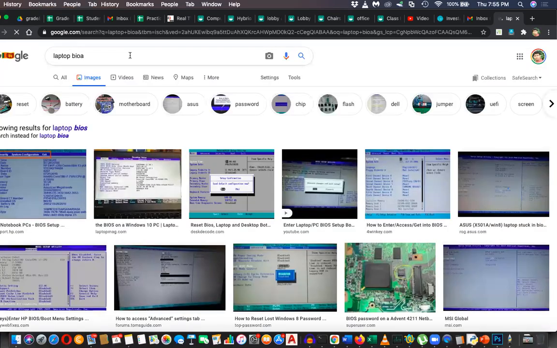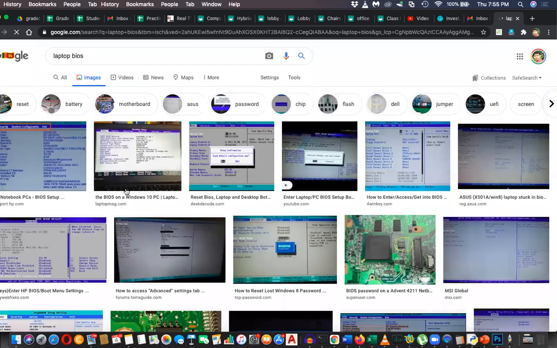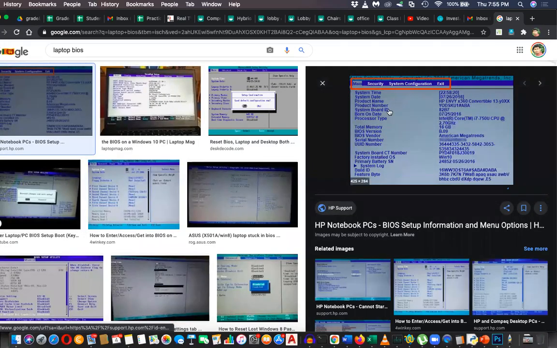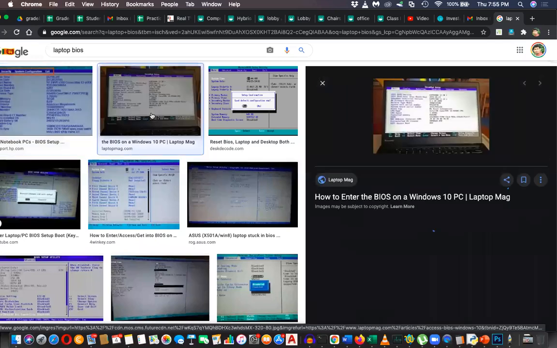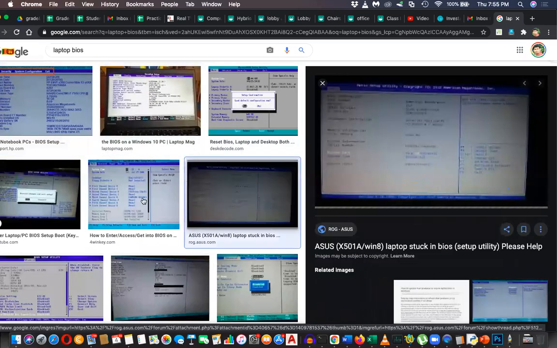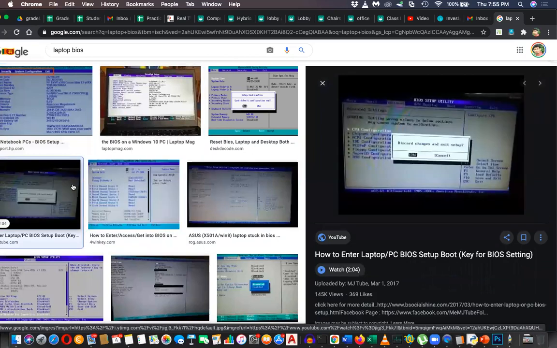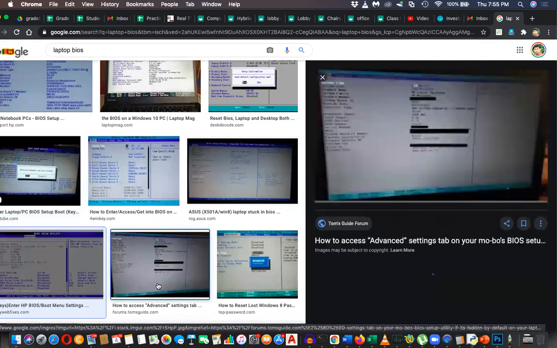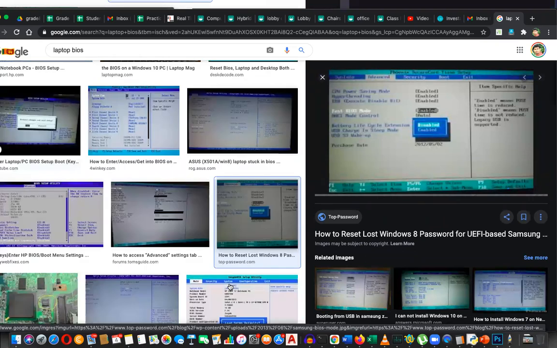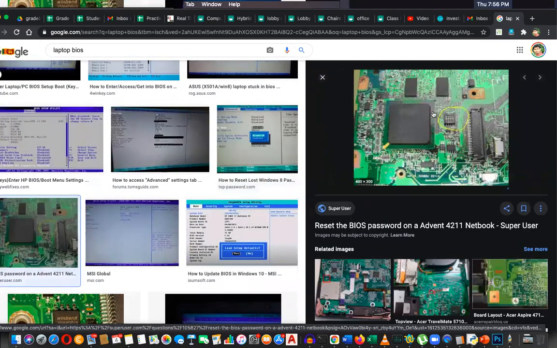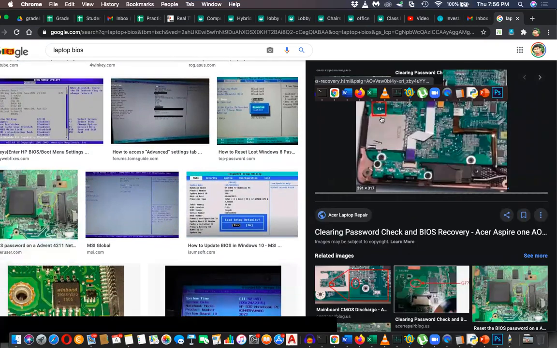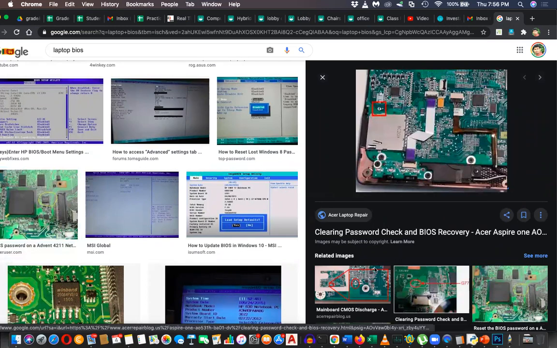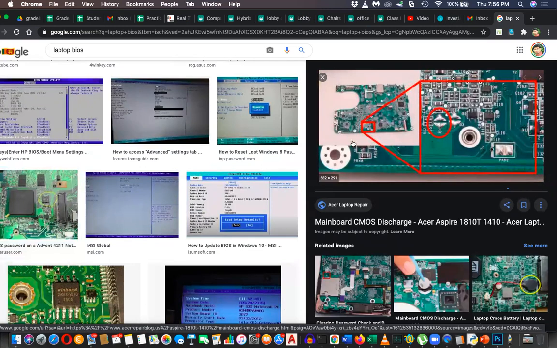It has BIOS. It is inside the ROM, read-only memory. If you enter the setup, you can see this kind of window. You can go to the setup or BIOS on any laptop. This is the embedded system inside ROM. But it is quite difficult to go to the BIOS, because you have to know how and press the key right when turning it on. It is stored inside a small chip like this. It is embedded inside this small chip.